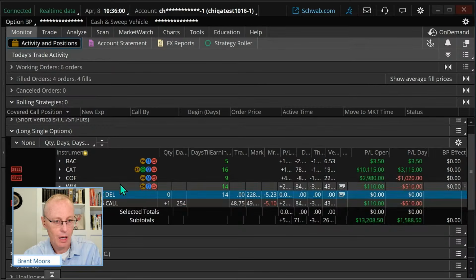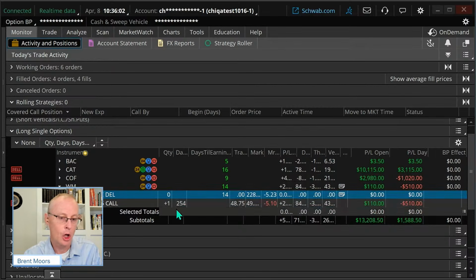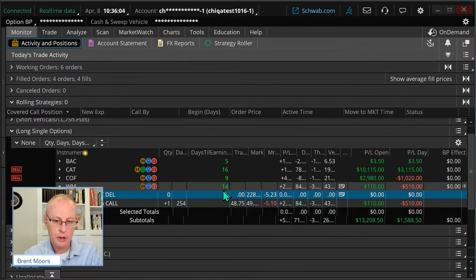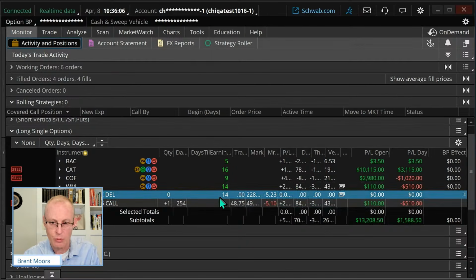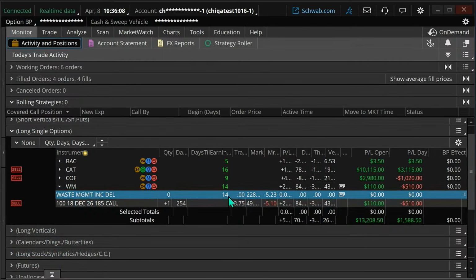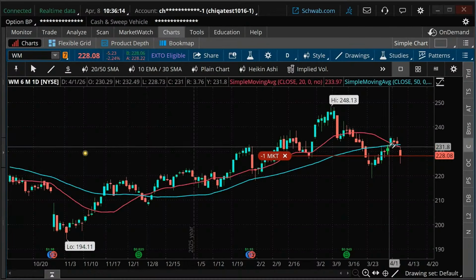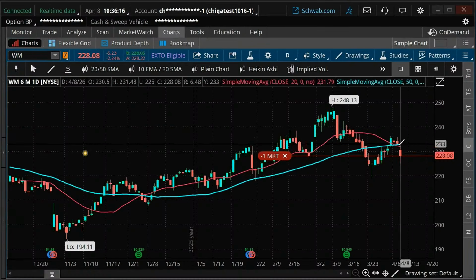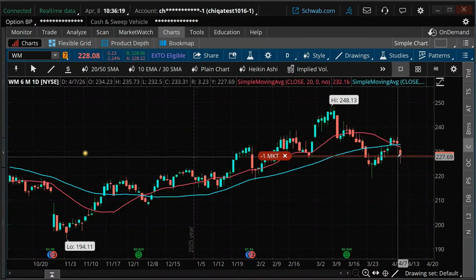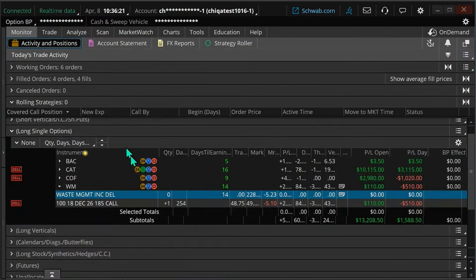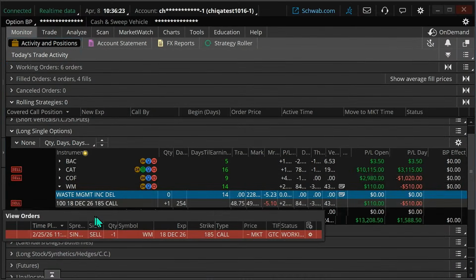waste management. Again, here's a LEAPS call, a longer term trade. Earnings probably not a factor on this. I'm not going to worry about earnings as long as I'm still bullish on waste management. And we're kind of going sideways, longer term trade, so it's not the end of the world. We do have a stop on it of some sort.